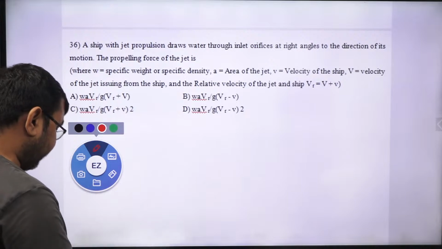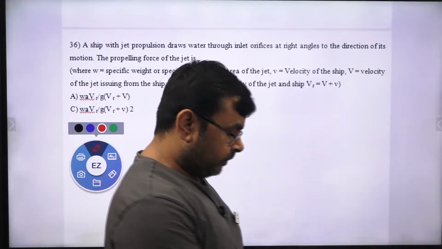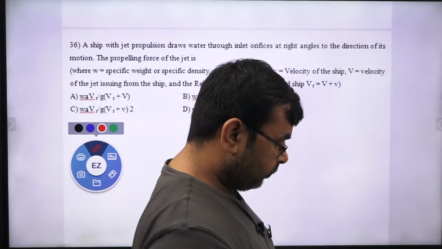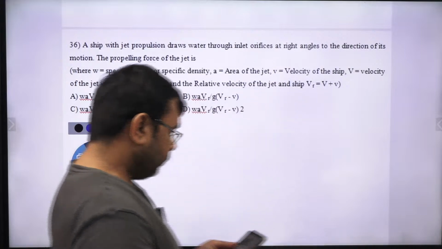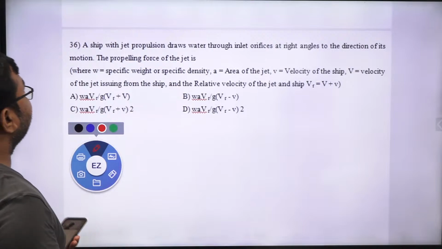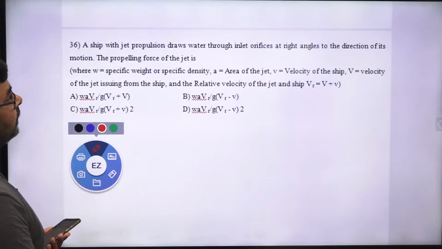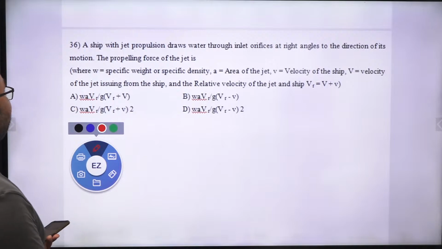Okay, so what about this? For this, a ship with jet propulsion draws water through an inlet orifice at a right angle to the direction of its motion.